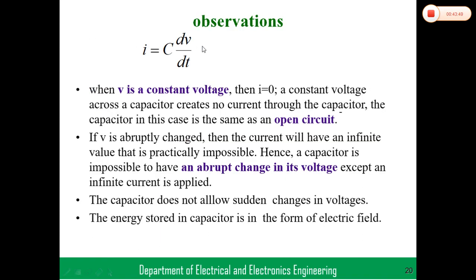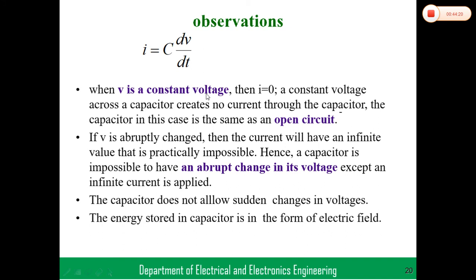Okay, so observation: we already know that I is equal to C into dV by dt. So if the voltage is constant, I is equal to 0, which is nothing but an open circuit. I equal 0 means open circuited. When V is a constant voltage, in the formula I equal C into dV by dt, dV means change in voltage and dt means change in time.